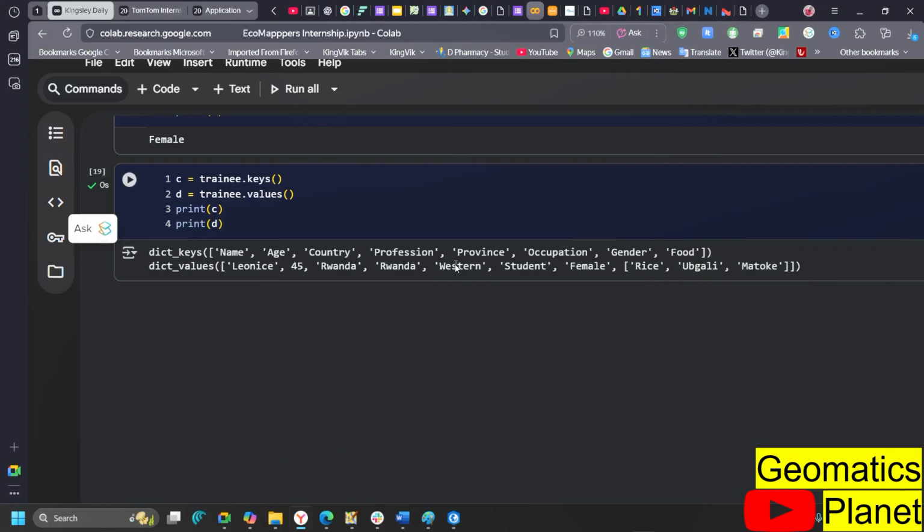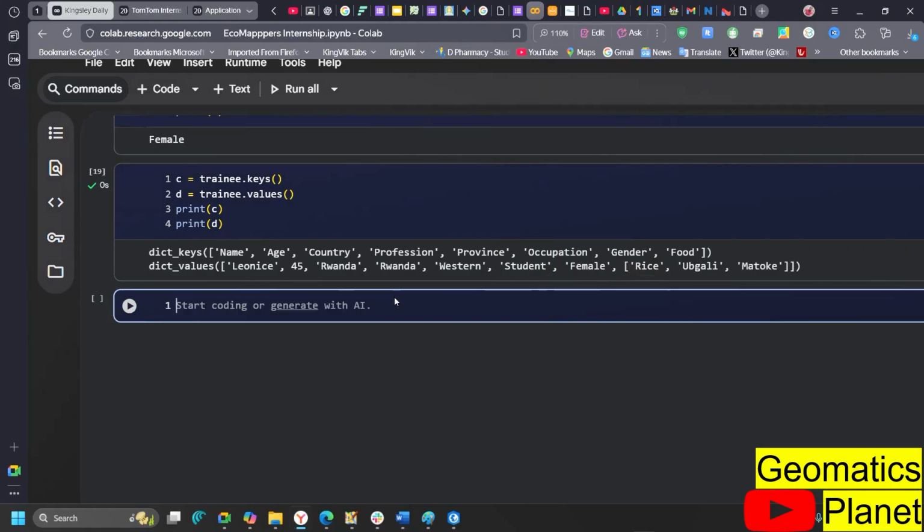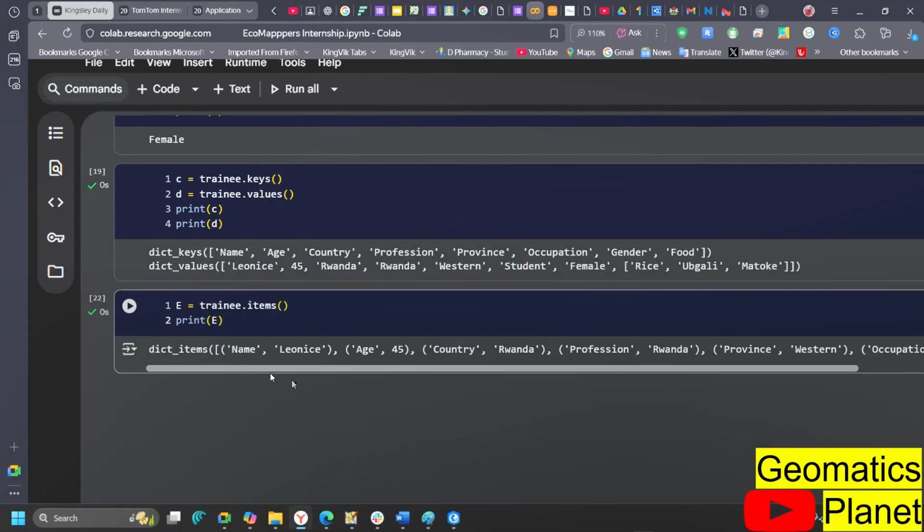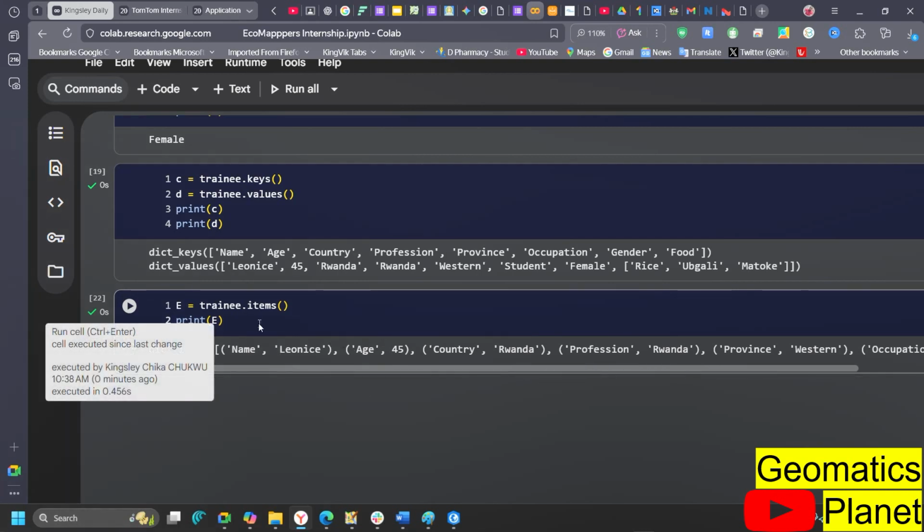Okay. So another thing I want to talk about is, let's say I have stopped from D. Let me go to E, and I'm going to say that E is equal to trainee dot items. Now, in this particular way, what you want to do is itemize everything that is here. So it returns the items as a tuple list. So every item inside that dictionary will be returned as one.